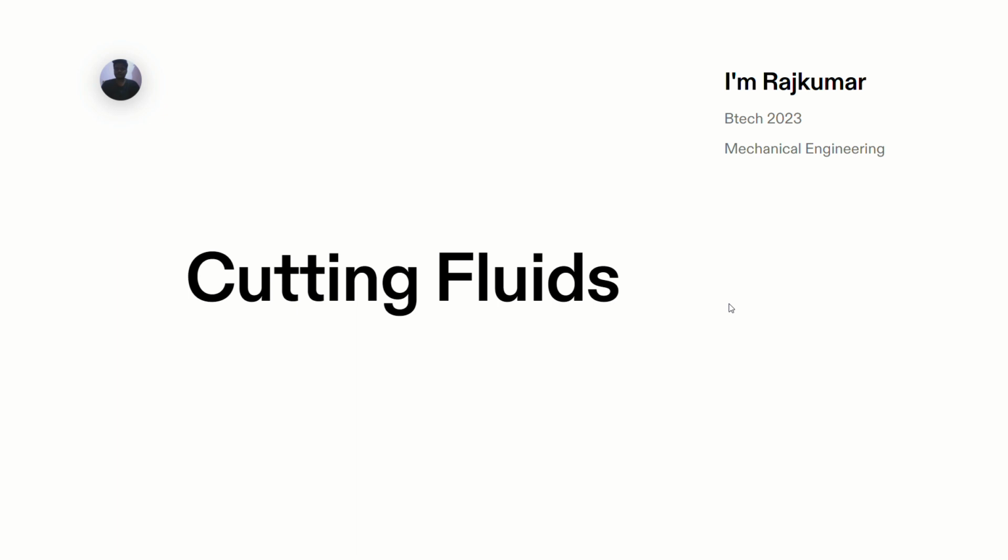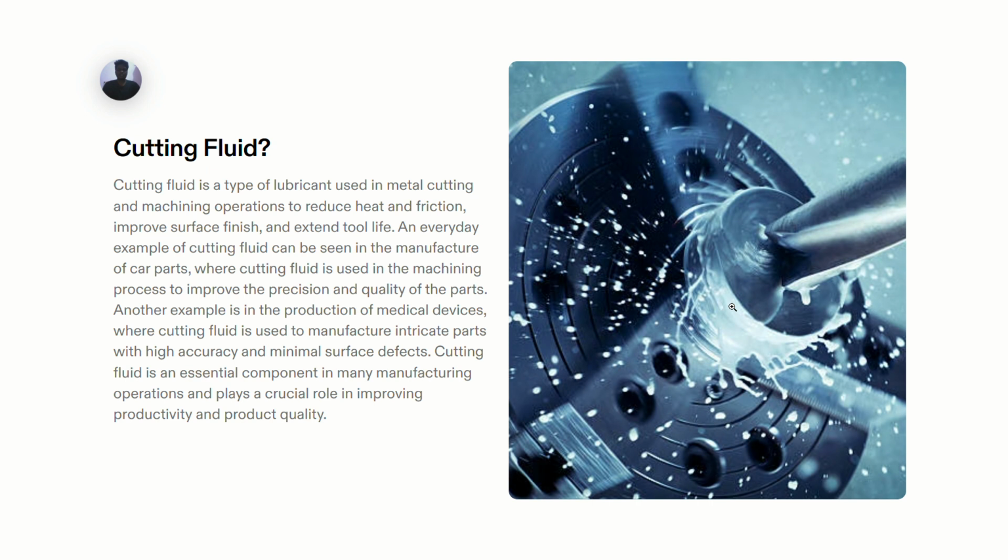In this video, I'm explaining about cutting fluids, which are widely used in our day-to-day life in the engineering manufacturing sector or any machining operations. What is cutting fluid? Cutting fluid is a type of lubricant used in metal cutting and other machining operations, which reduces the heat and friction between the surfaces, like the cutting tool and workpiece, and in the sense extends the tool life.